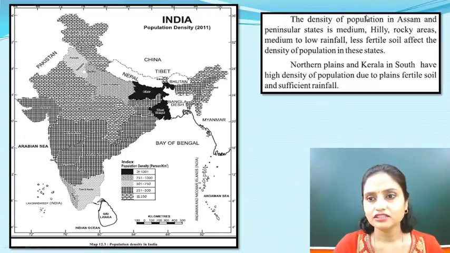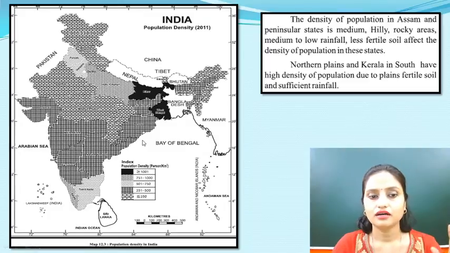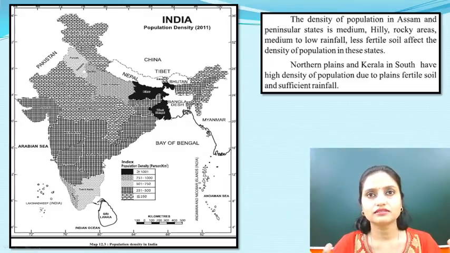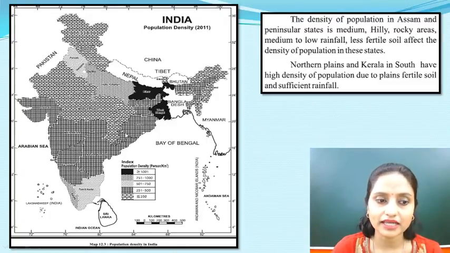Okay, so density of population in Assam and the peninsular states is medium. So what is a peninsula? The area which is surrounded by water on three sides is known as a peninsula.